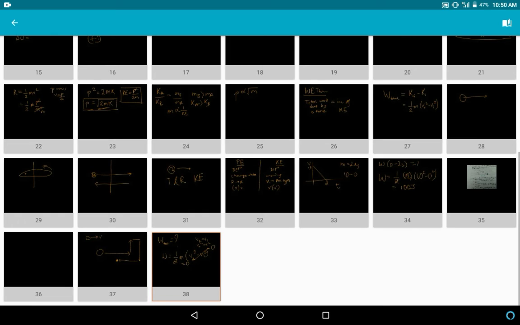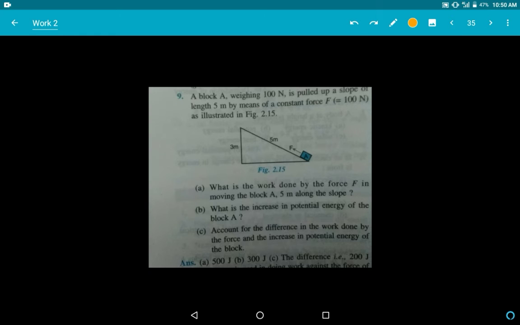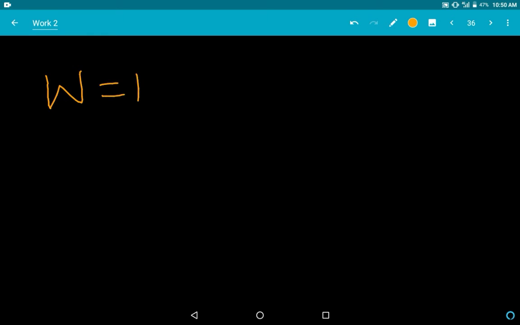Now let's do one more sum. That's from the book. This is an inclined plane sum. Inclined plane sums come all the time. A block weighing 100 Newton is pulled up a slope of length 5 meter. What is the work done by the force F in moving the block 5 meter along the slope? Now we know work done is nothing but F s cos theta.